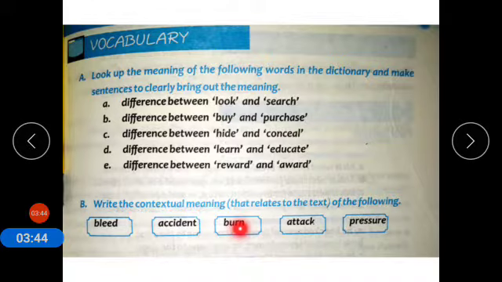Burn means jal jana, hurt by fire or heat. Attack means dil ka daura, a serious medical condition. Pressure means dabaw, the application of force to something.